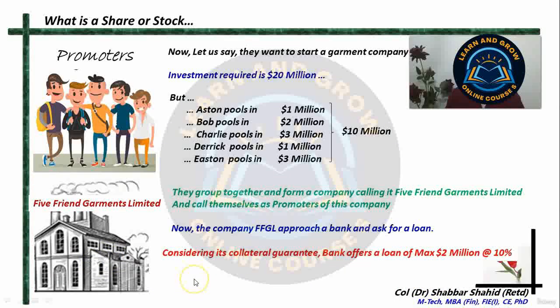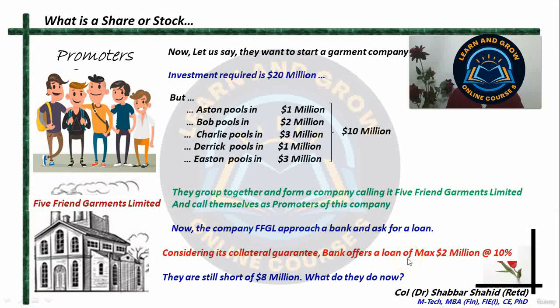Alright, and the bank will see the collateral guarantee. The bank will ask the promoters what collateral guarantee the company can give, and the promoters will say we have got a small piece of land, we can place that as a guarantee. So the bank says, okay, we can offer you a maximum of $2 million as loan, as debt, not more than that, and you will have to pay us 10% interest on this amount. So they accepted, okay, let us manage 2 million more.